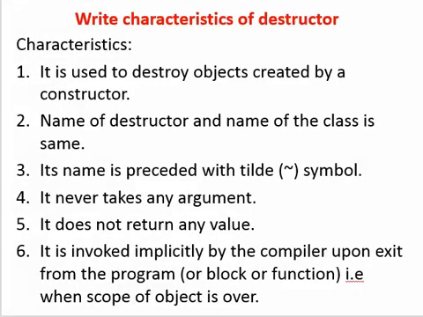Characteristics of destructor. A destructor is used to destroy the objects created by a constructor. The name of the destructor and the name of the class are the same. The destructor name is preceded with a tilde symbol. It never takes any argument. It does not return any value. It is invoked implicitly by the compiler upon exit from the program, block or function.